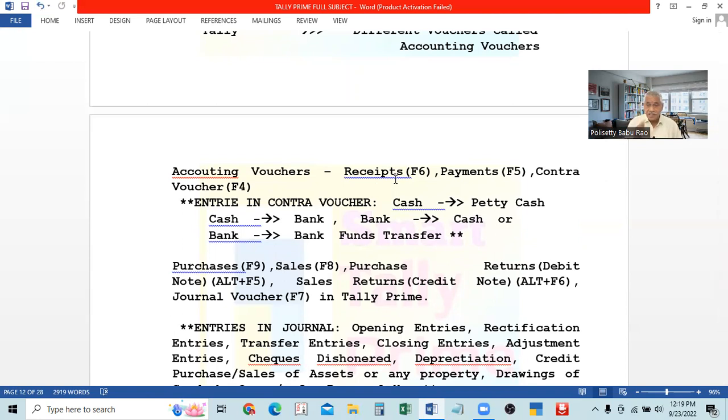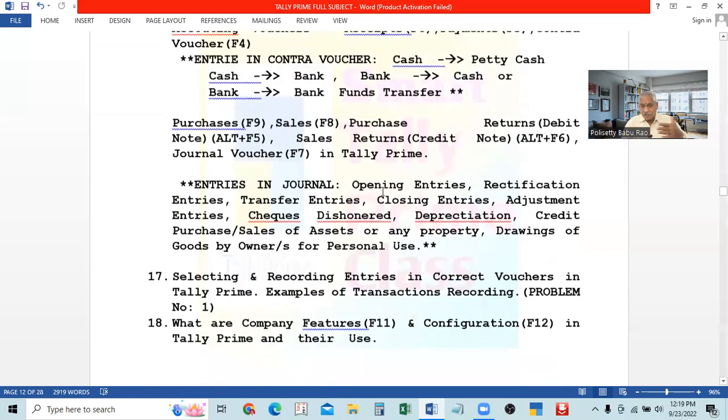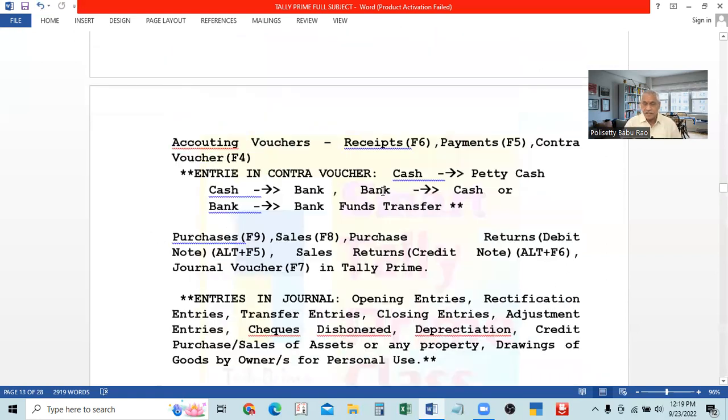If you receive money by selling goods for cash, that will not be entered in the receipts voucher, because for sales there is another voucher. Credit or cash sales will be recorded there. That's why except cash sales, all other amounts received will be recorded in function key F6, that is receipts. Afterwards, when we are doing this, I will show it.